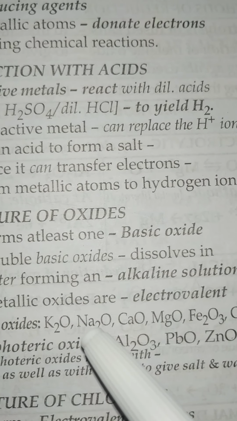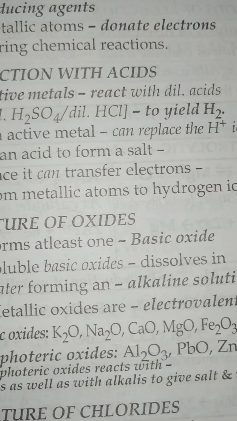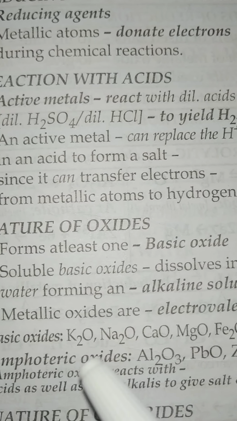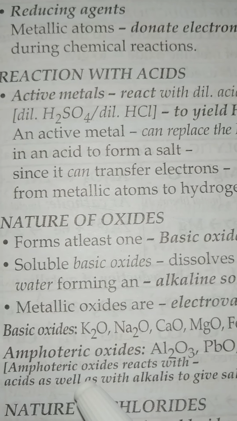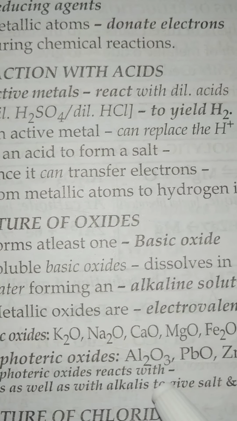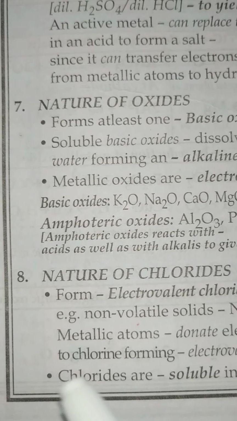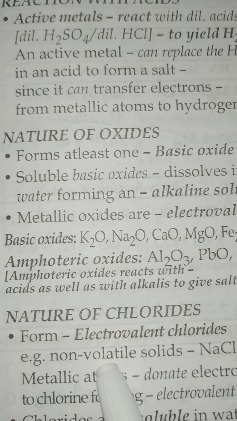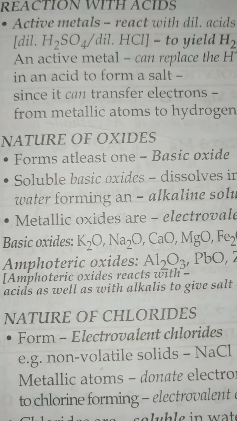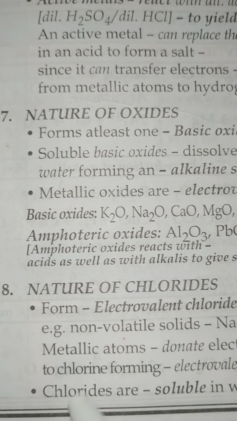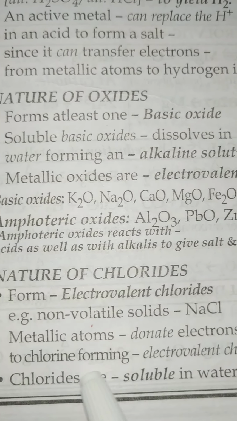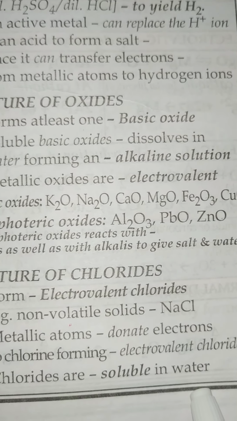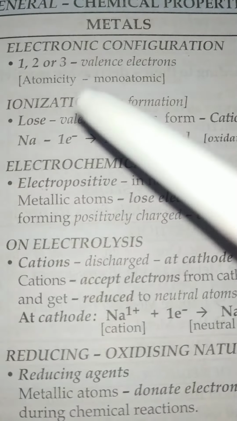These questions came in the board exams also. They have given the question like, write the name of some of the amphoteric oxides. So you must know that amphoteric oxides are those which can react with the acids as well as with the alkalis. Now the last is the nature of the chlorides. So they form electrovalent chlorides. The best example is NaCl, that is a non-volatile solid. Metallic atoms donate electrons to chlorine, and they will form electrovalent chlorides, and the chlorides are soluble in water. So these are the chemical properties of the metals.